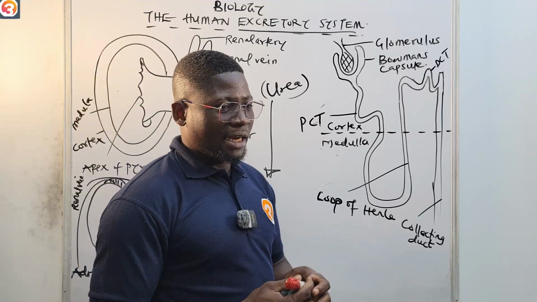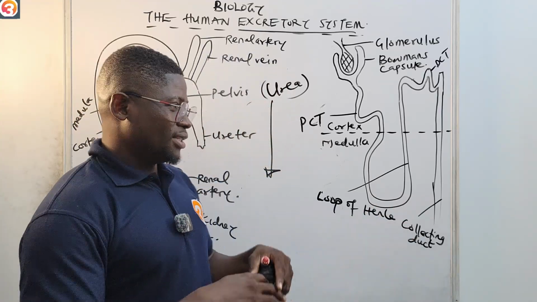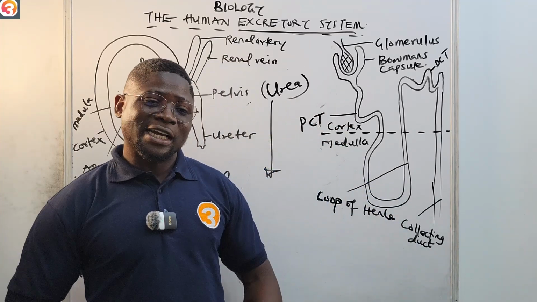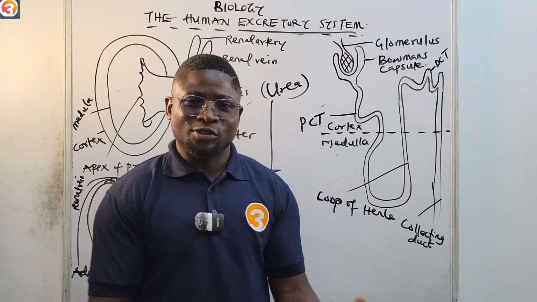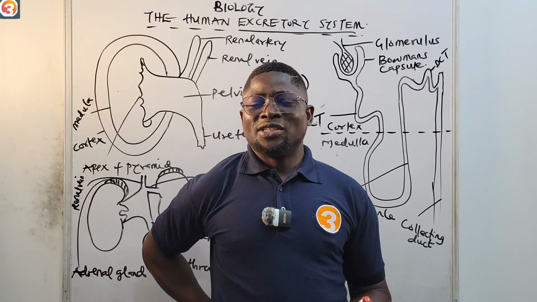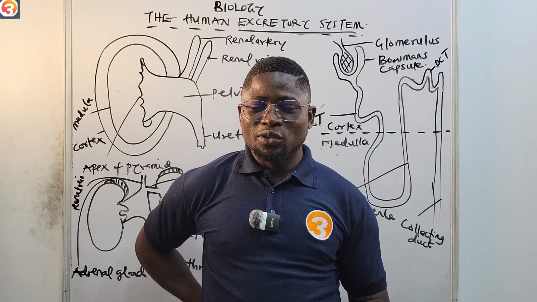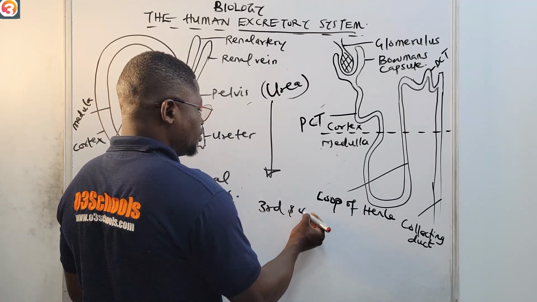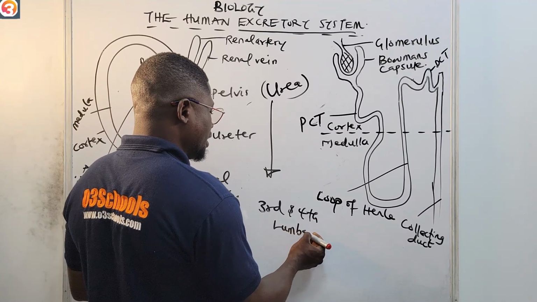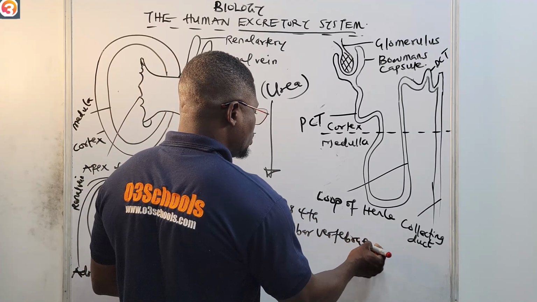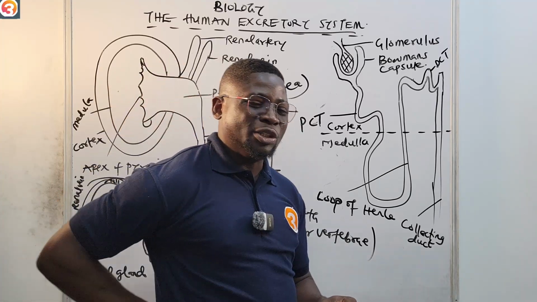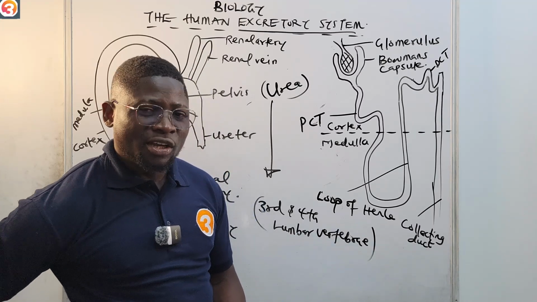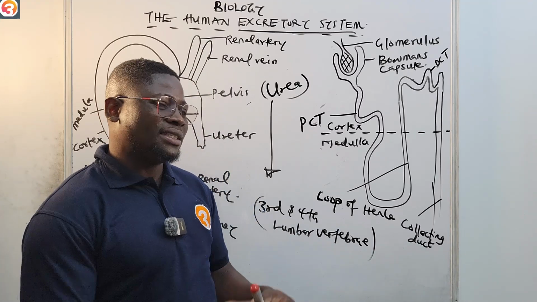Now we're going to look at our excretory system. Like our digestive system, we know it is at the front, in our belly, but our excretory system is at the back, usually between the third and fourth lumbar vertebrae. So our excretory system is found at the dorsal side of the body, at the back region, not at the front. Please take note of that.